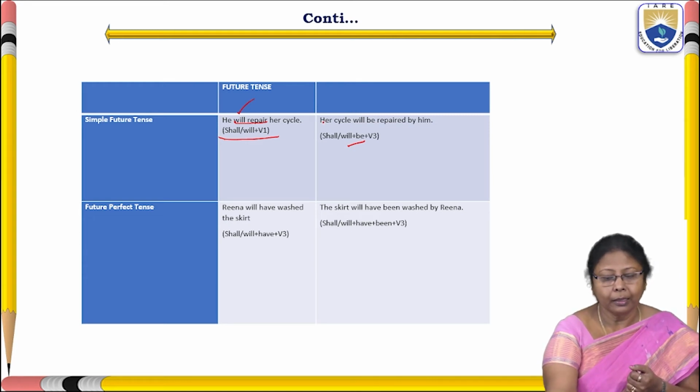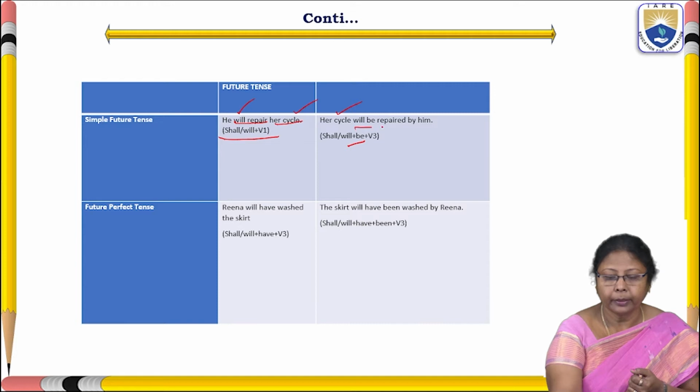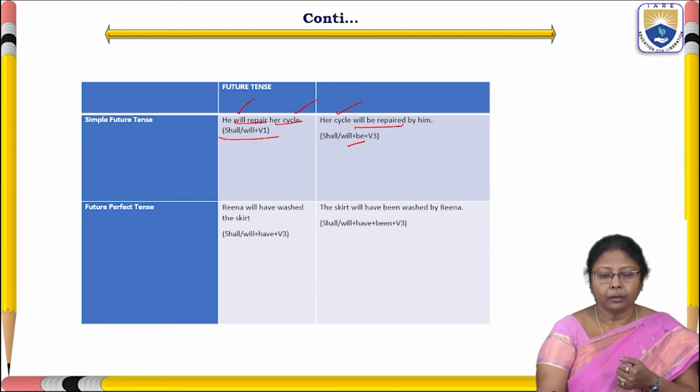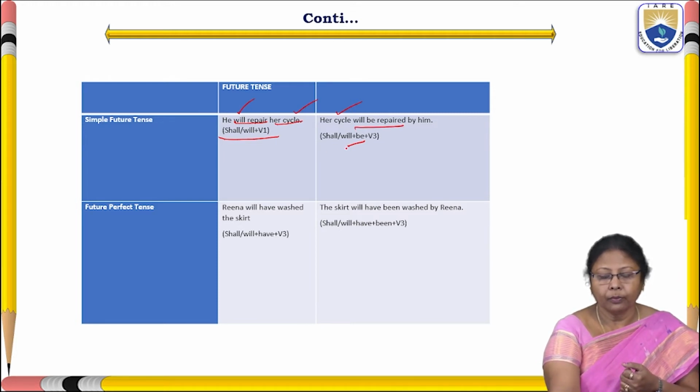So her cycle will be repaired by her. Will be repaired means shall or will be plus V3, past participle form.